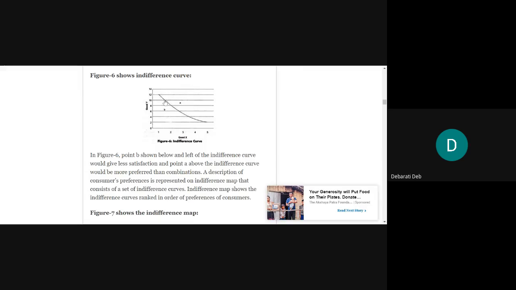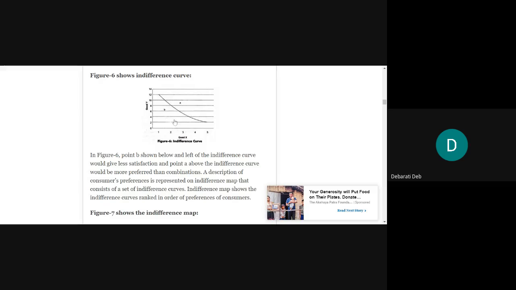If you are joining these points, this will not be a straight line. This should be a freehand graph, and it should start from the top and go downward on the right-hand side of the graph. Now you see there are 2 points shown in this figure: one is point B and one is point A.